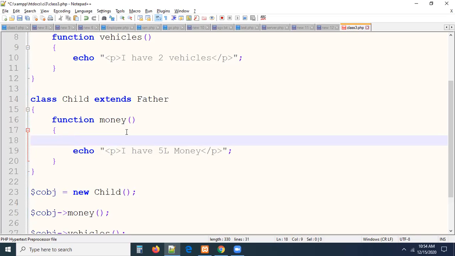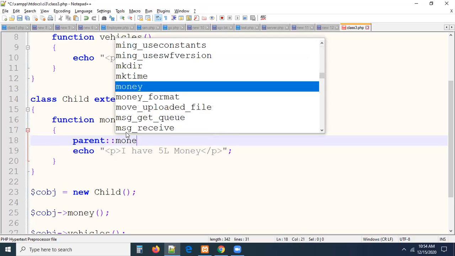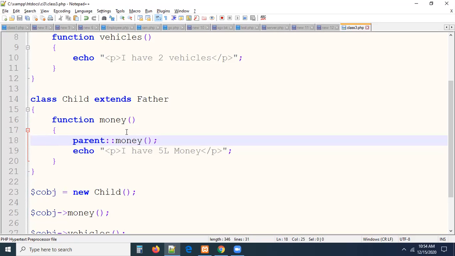So we have a keyword called parent keyword. Parent, scope resolution operator, then what is the money method? So this is the name of the money method. What this will do, you know, the parent keyword will always look into the parent class.